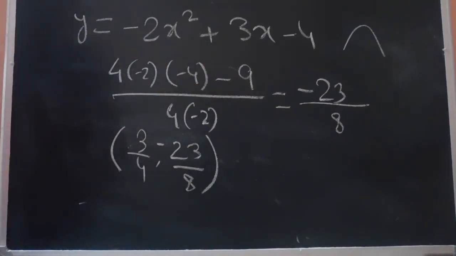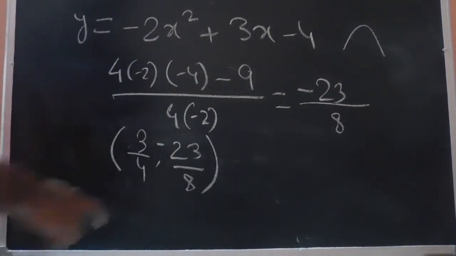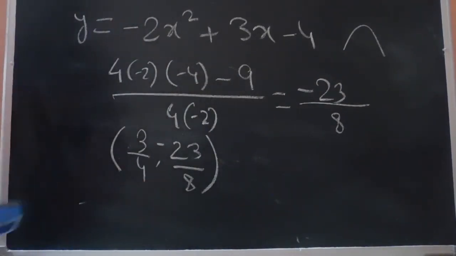Sorry, there is a minus here. So the vertex is at 3 by 4 comma minus 23 by 8. So this is the vertex of the parabola.